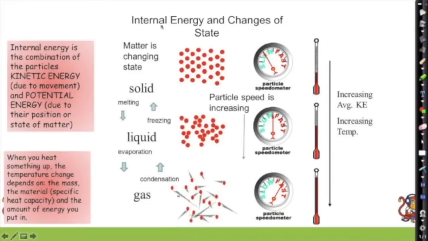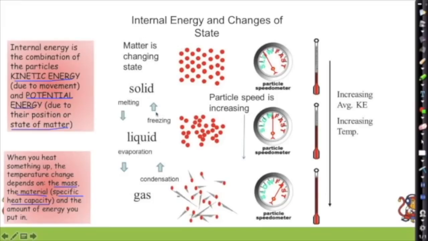So internal energy in changes of state then. What is internal energy? It's the combination of the particles' kinetic energy and their potential energy due to their position or their state of matter. So when you heat something up, the temperature changes. And the temperature change depends on the mass of the object, the material, the specific heat capacity for example, and the amount of energy you put in.